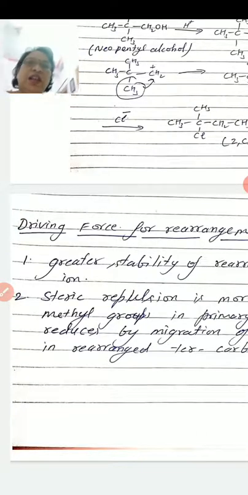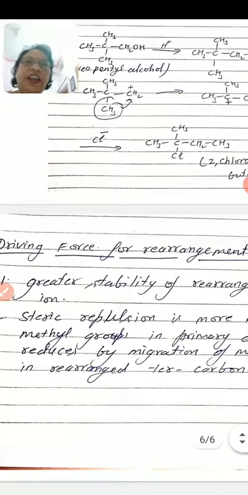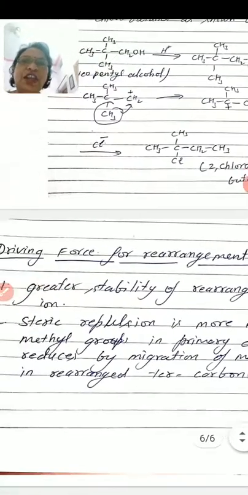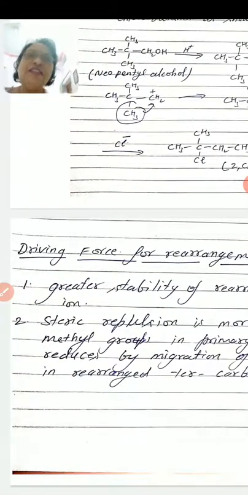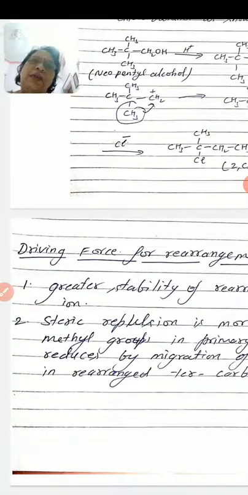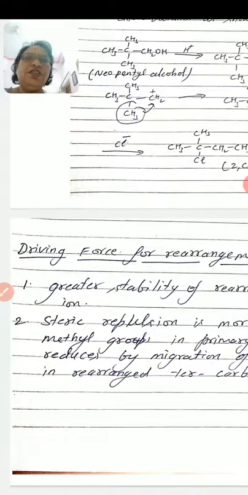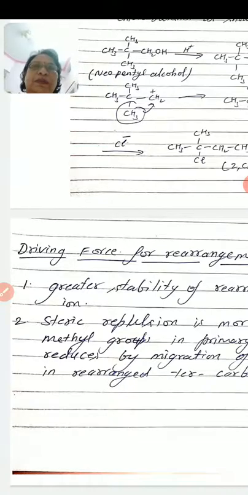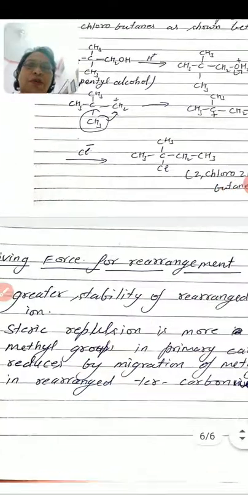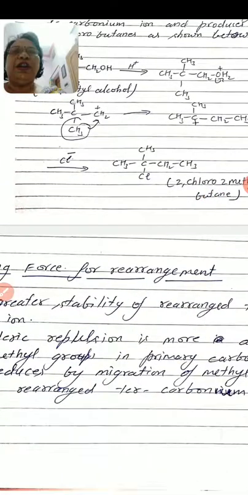Now, what is the driving force in this reaction? Number one, stability of the rearranged tertiary carbonium ion. As we know, in comparison between primary and tertiary carbonium ions, the tertiary is more stable, so it prefers the migration of a methyl group to the primary carbonium ion. Secondly, the steric repulsion is more in the primary carbonium ion.